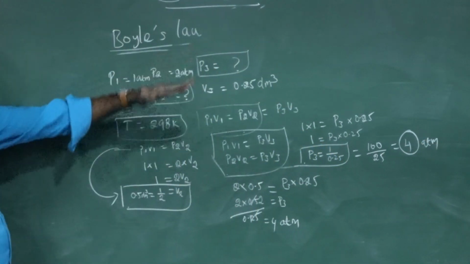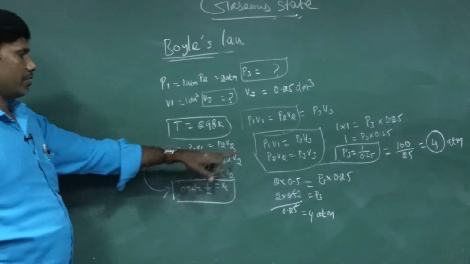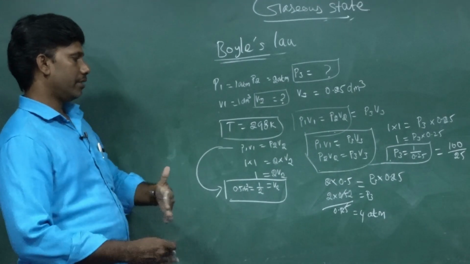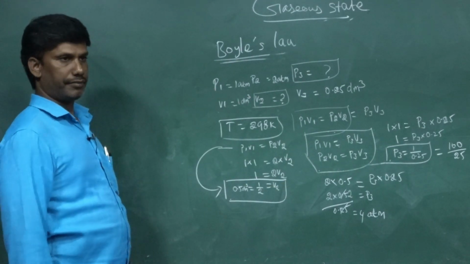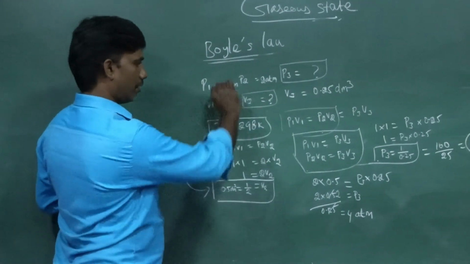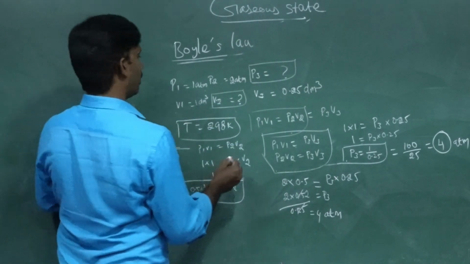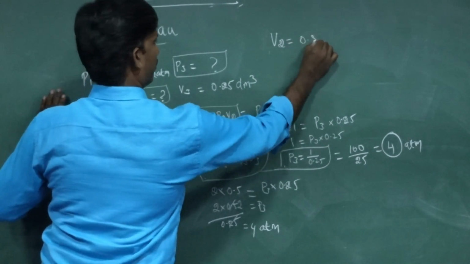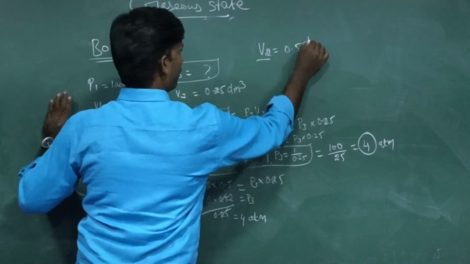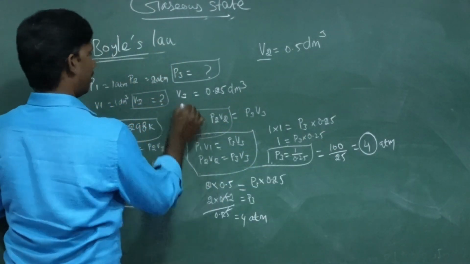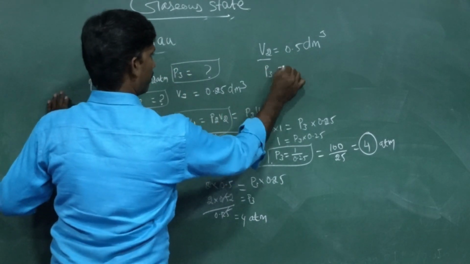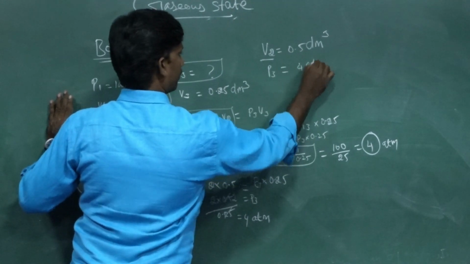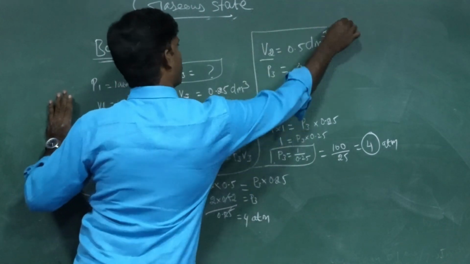Okay. So this is the Boyle's law formula we can use for this. We can use two formulas, P1 V1 or P2 V2. If you use either, you get the same final answer. Okay. So what is the solution? After this working out, you need to write the solution that V2 is 0.5. V2 is a volume, so the unit will be decimeter cube. Then P3 is a pressure, so P3 equal to 4 atmosphere. This is called the result. The final result should be given.